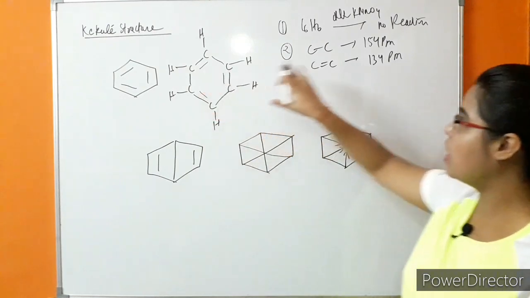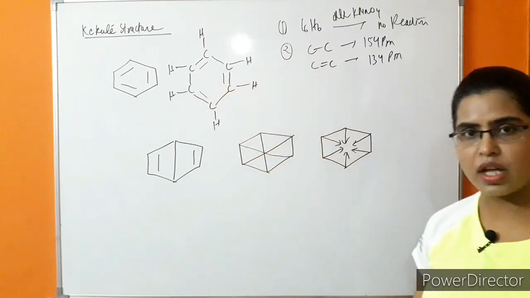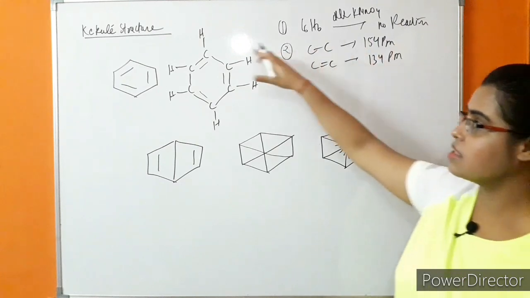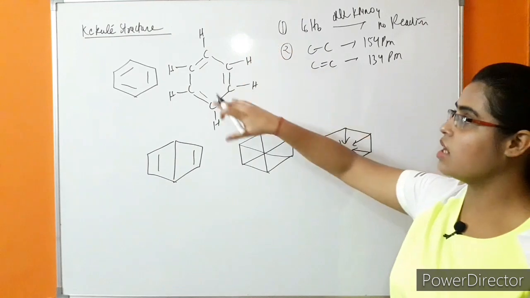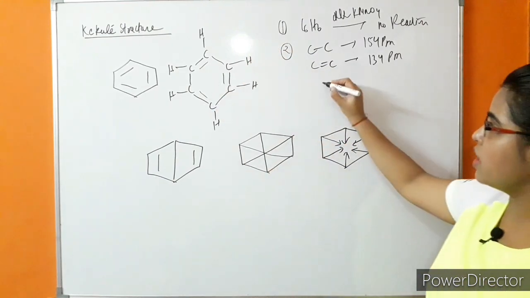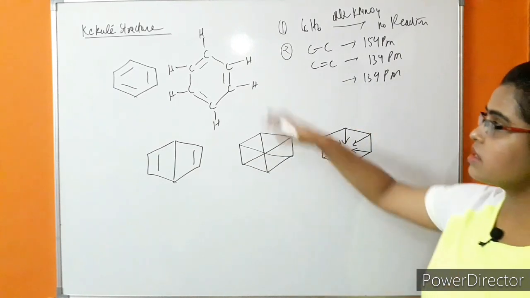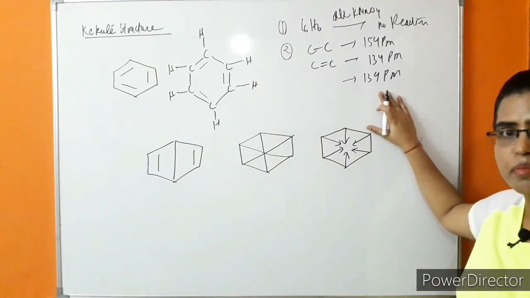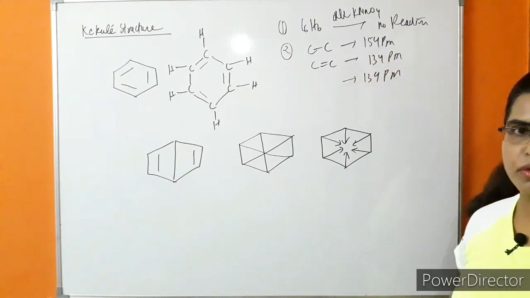The double bond should be 134 picometer and the single bond 154 picometer. Instead, every carbon is bonded to another carbon with a bond length of around 139 picometer.